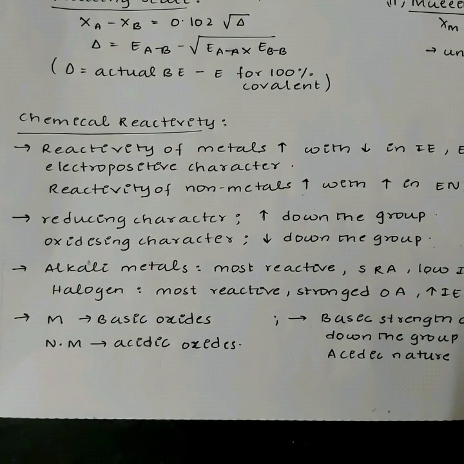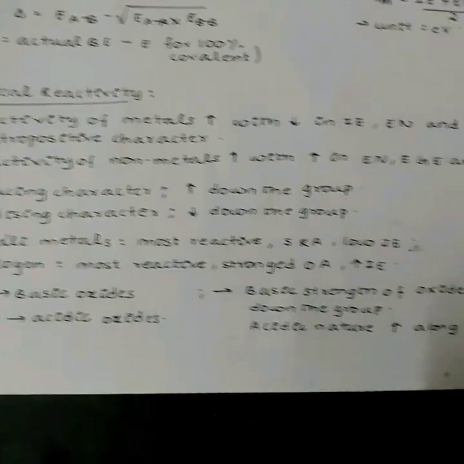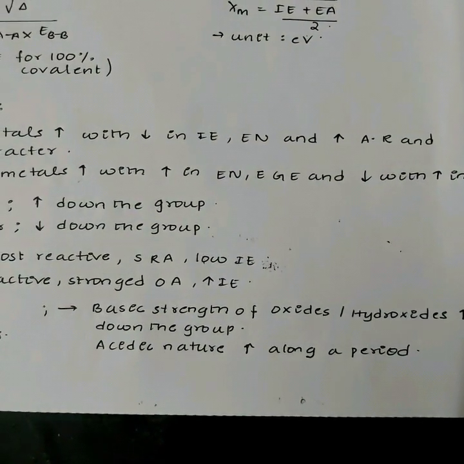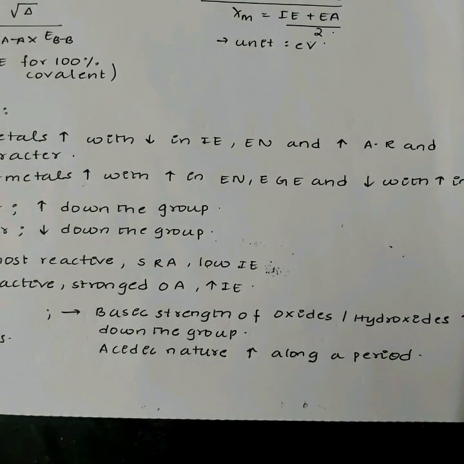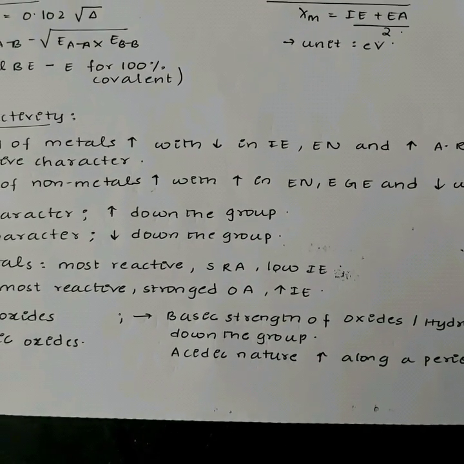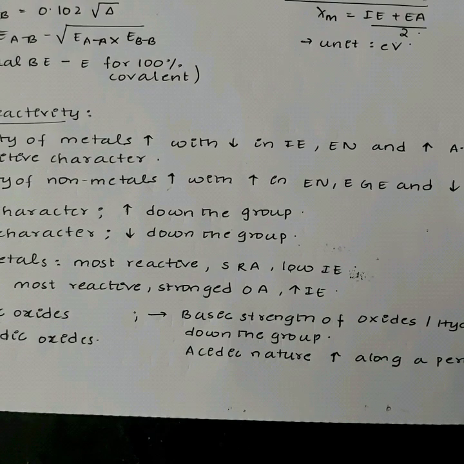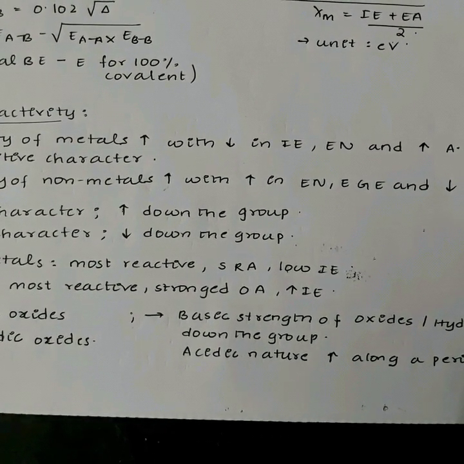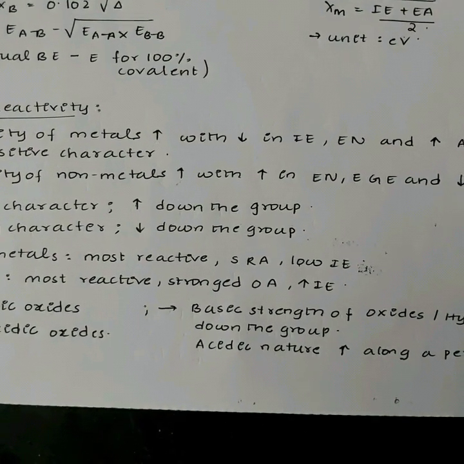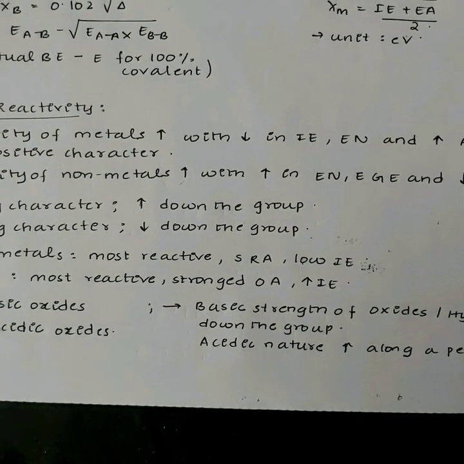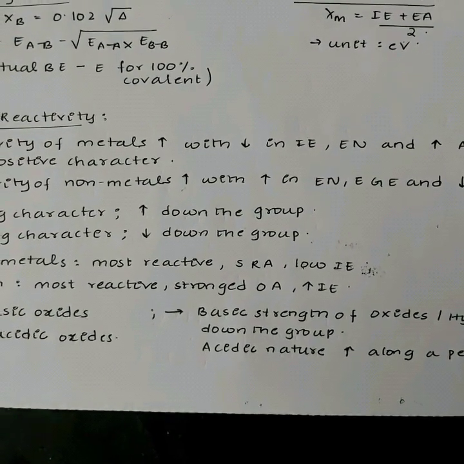The basic strength of the oxides or hydroxides increases down the group. The acidic nature of oxides increases along the period. Almost all the metallic oxides are basic, but ZnO and Al2O3 are amphoteric. Similarly, non-metal oxides are acidic, but CO, N2O and NO are neutral. Cl2O7 is the most acidic oxide.